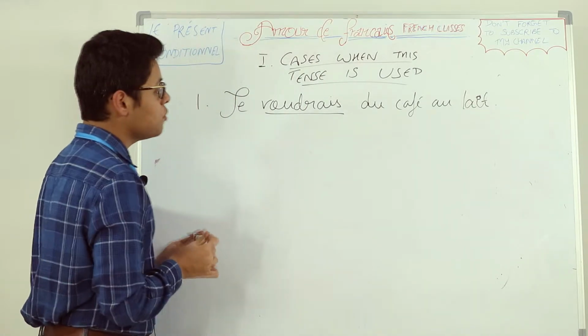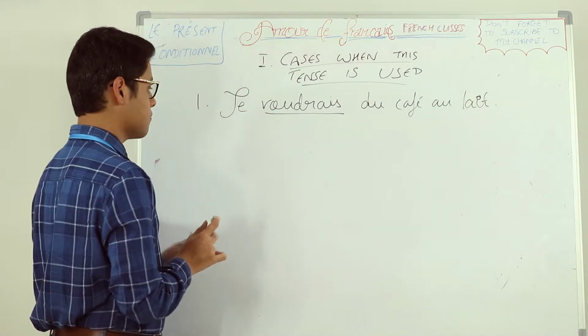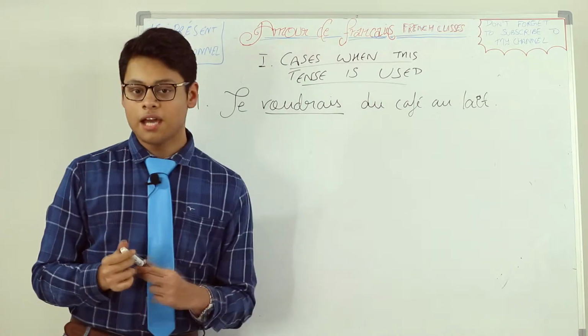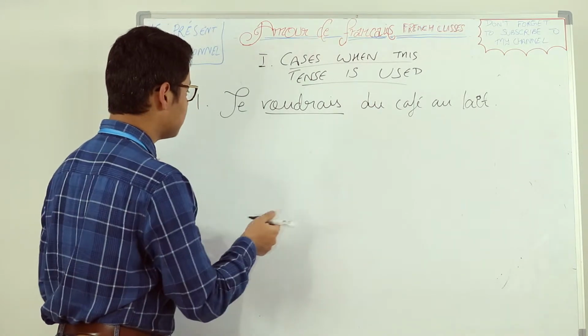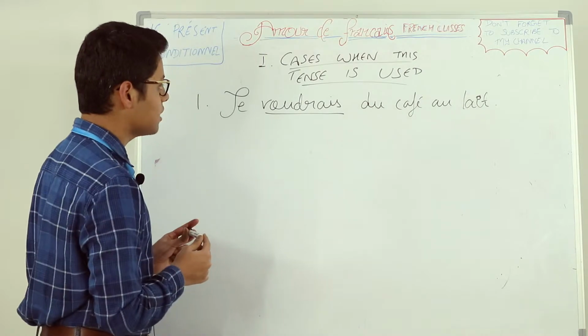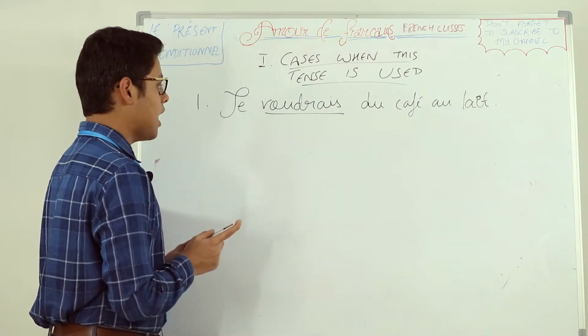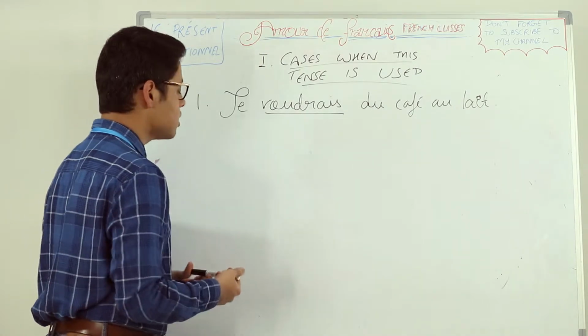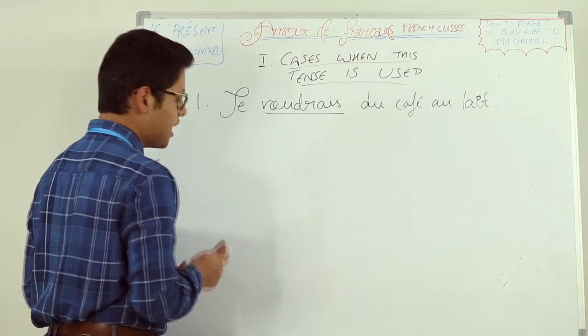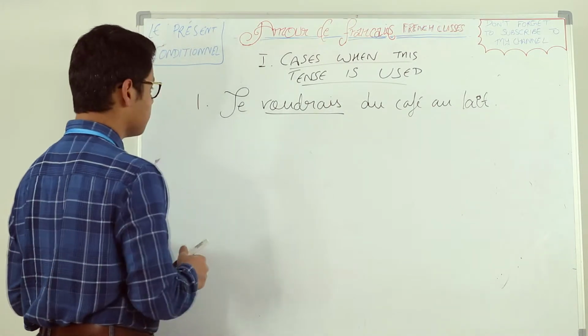Je voudrais du café au lait. So here voudrais is not just want. Here it would mean I would like to have, or I want some milk coffee. Café au lait, milk coffee.